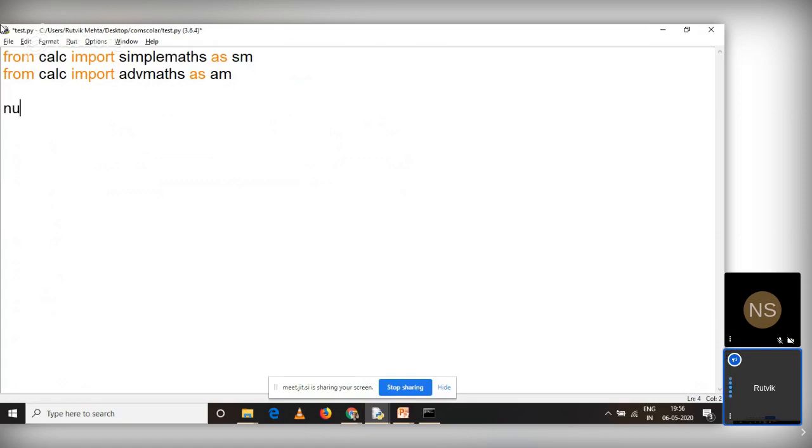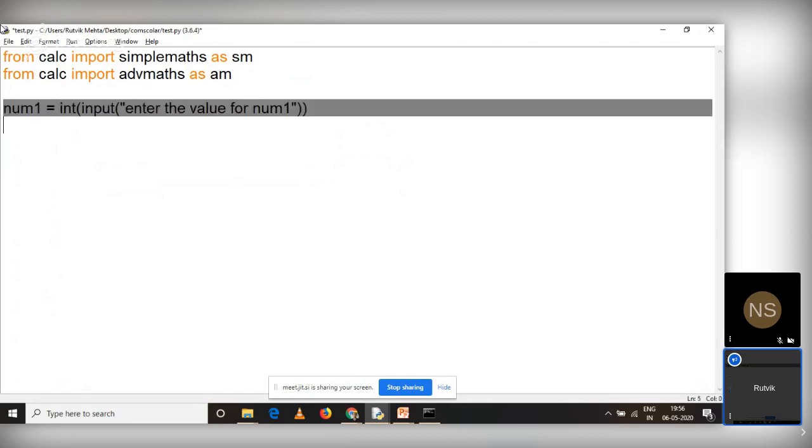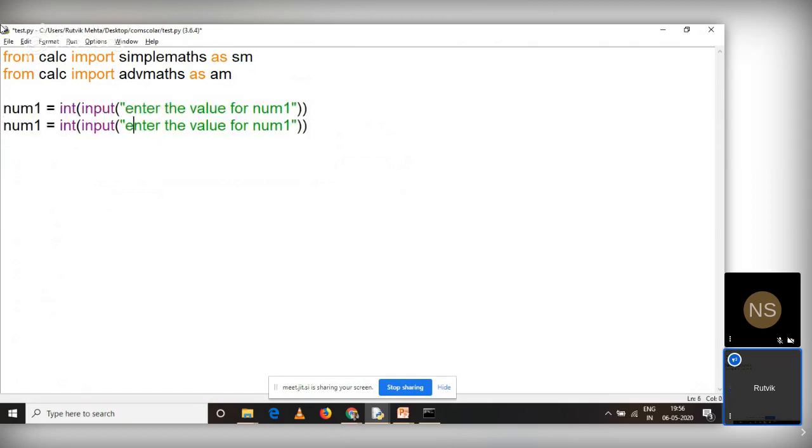Right? Now again same thing, num1 is equal to int, into the bracket input, enter the value for num1. I'll terminate the string quotes and let me create another variable num2 with the same syntax, int into the bracket input, enter the value for num2. Right, so I have created this. Now what you have to do is use functions available in these packages, right? So let me say print, because every time I was using return.